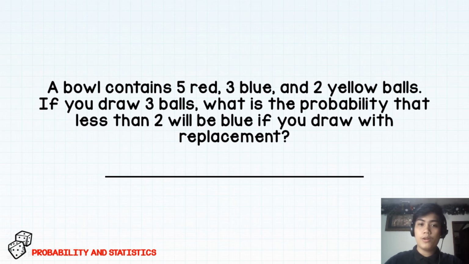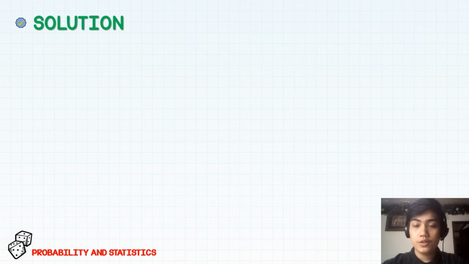So good day everyone, I am Roy Christian Oro and I will be reporting about this problem. A bag contains 5 red, 3 blue, and 2 yellow balls. If you draw 3 balls, what is the probability that less than 2 will be blue if you draw with replacement? So if we try to visualize the problem, this is what it would look like.